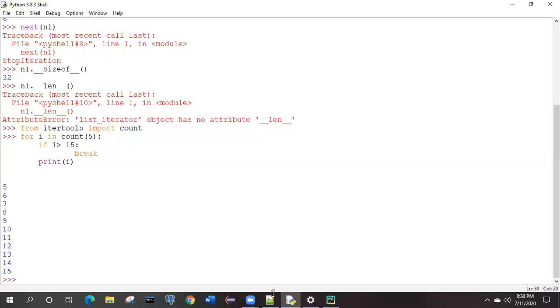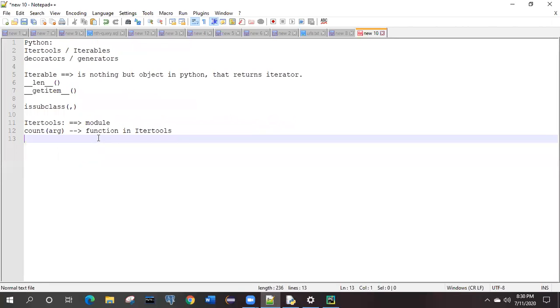Now, after count, we have one more method that is known as cycle. As the name suggests, you can get some idea of what it is, like the life cycle of something. It performs something from the start to end, like the life cycle of anything. A similar kind of concept is present in the cycle of itertools.